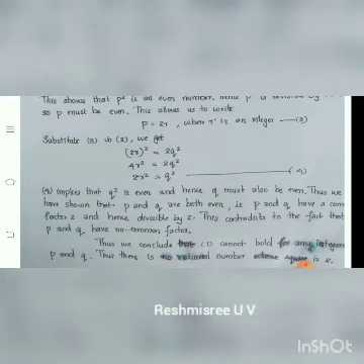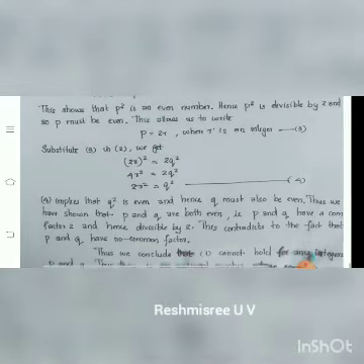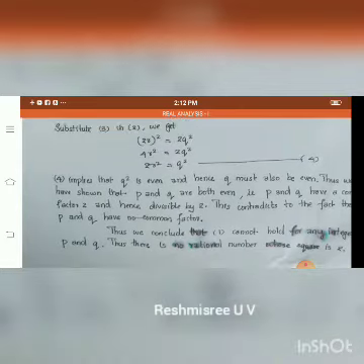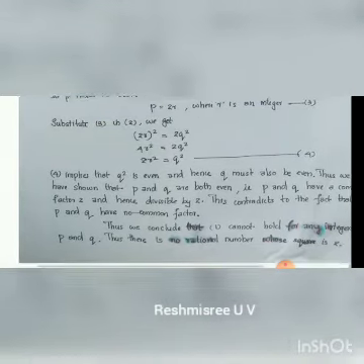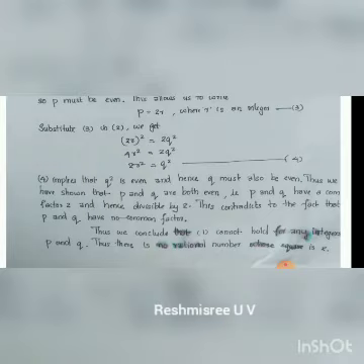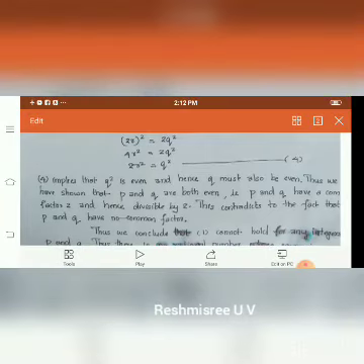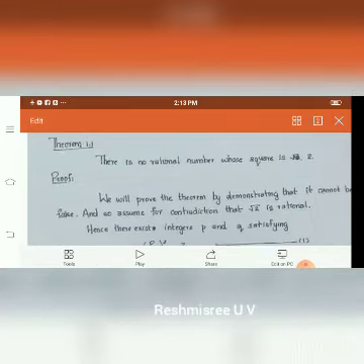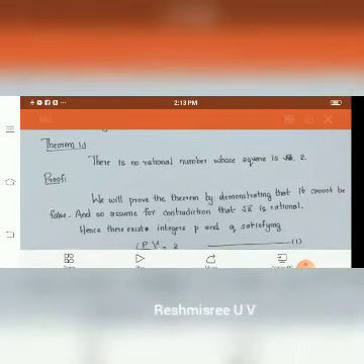That is, p and q have common factor 2. Hence, it is divisible by 2. This contradicts the fact that p and q have no common factor. Thus, we conclude that equation 1 cannot hold for any integers p and q. Thus, there is no rational number whose square is 2.